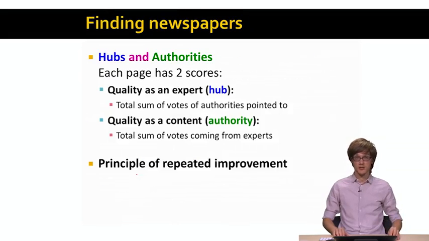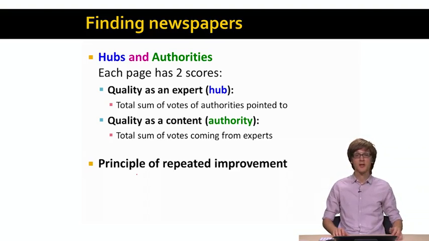So the idea is the following. We will have for every page its hub and its authority score. Each page will have a quality as an expert, which we will call its hub score, and it will also have its quality as a content provider, which we will call the authority score.